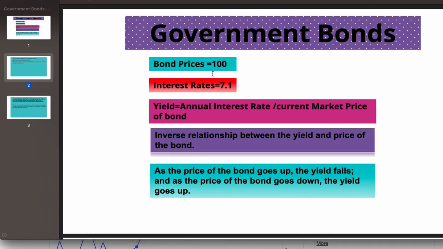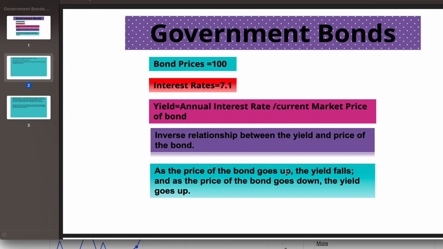So this is a government bond. The bond price is, suppose I have taken 100, the interest rate is 7.1. The yield is annual interest rate divided by the current market price. So you need to know the inverse relationship between the yield and the price of the bond. This is the basic you need to know.